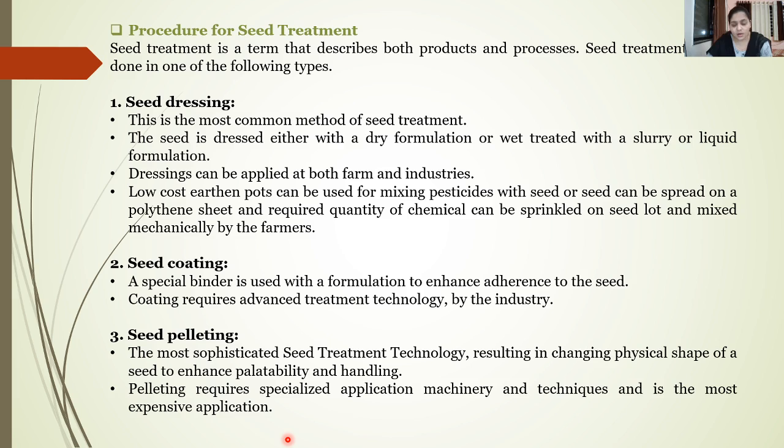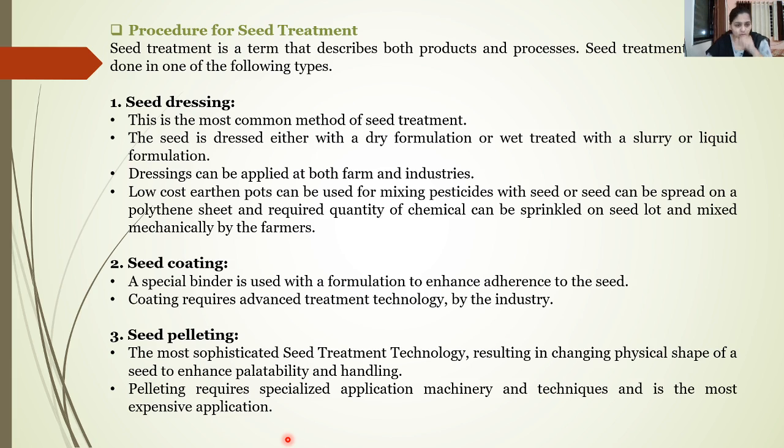So we can take an earthen pot, add the formulation in this pot, and eventually add the seeds, which get coated with this formulation. Then we can spread these seeds on a polythene sheet, and the required quantity of the chemicals can be sprinkled on the seed lot, and it can later be mixed by hand by the farmers.